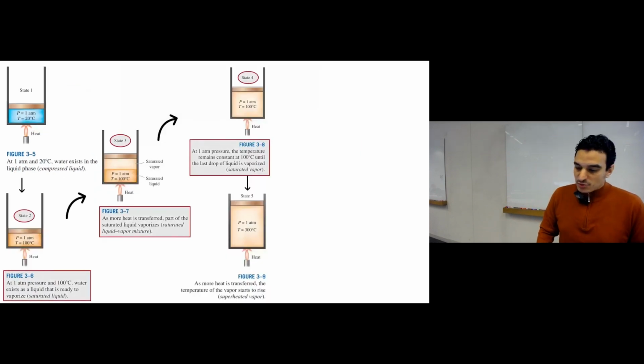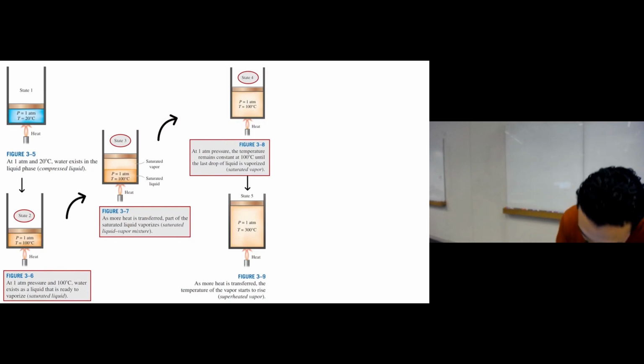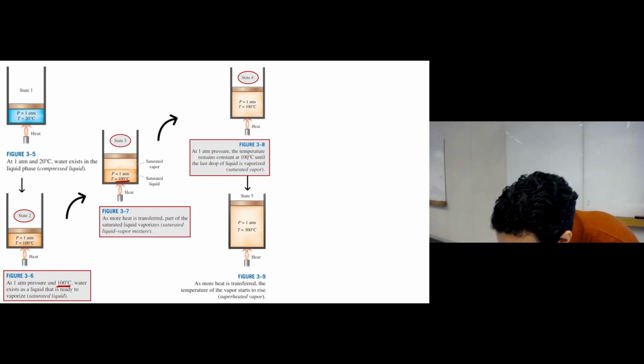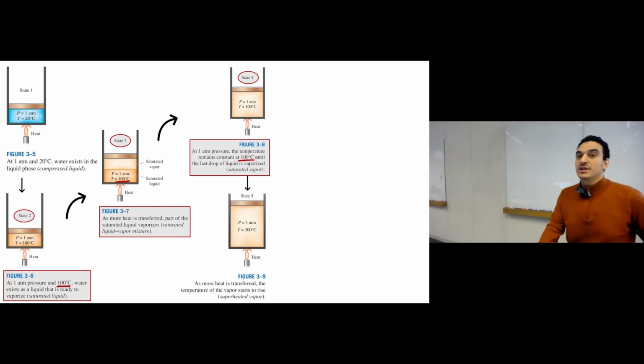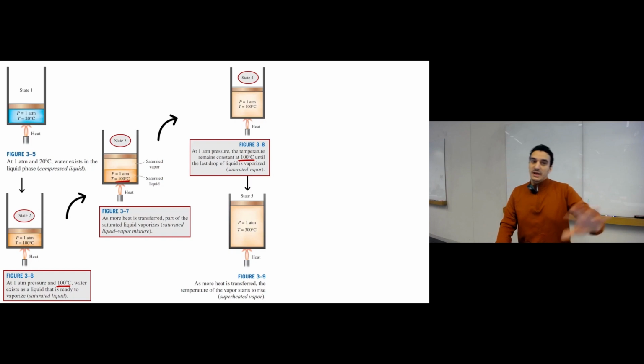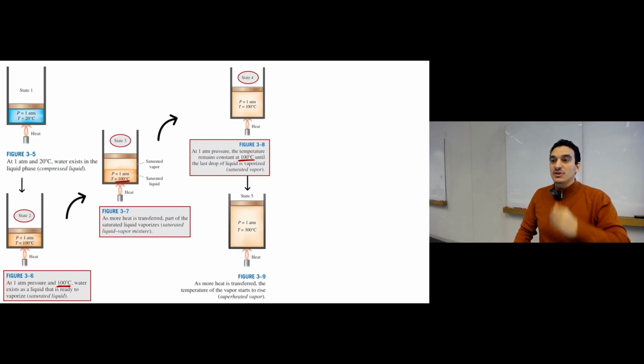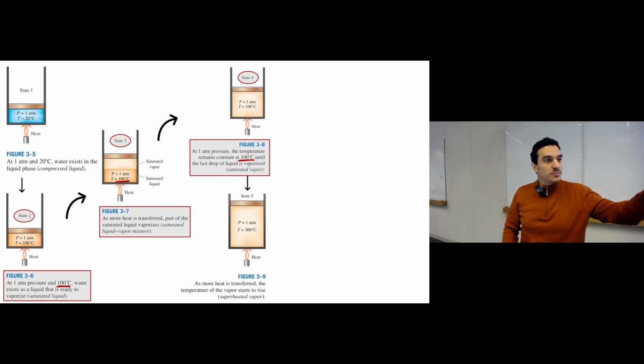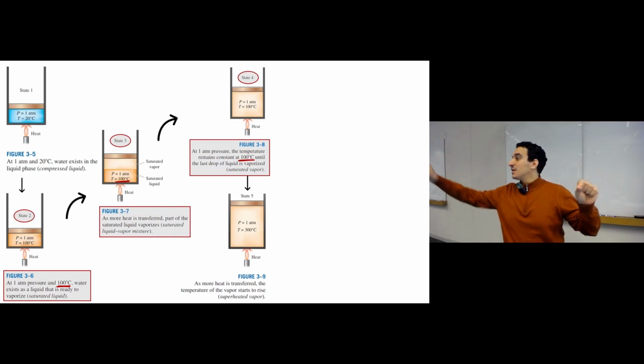So for this process here, as we said, if you consider this one, here we have 100% liquid at 100 degrees Celsius, mixture of liquid and vapor at 100 degrees Celsius, 100% vapor at 100 degrees Celsius. So for pure substances, the phase change occurs at a fixed temperature. At 100 degrees Celsius, you have 100% liquid and you have 100% vapor. This is not happening with mixtures. If you have a mixture, and this is something you will study in thermodynamics too, phase change starts at one temperature and phase change completes at another one.